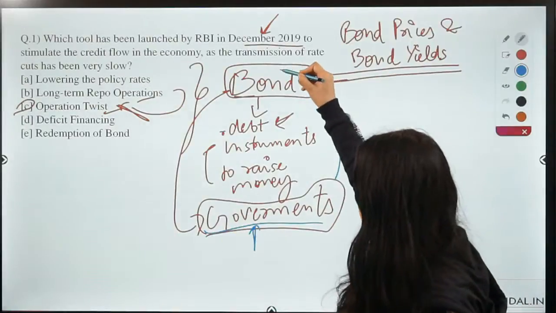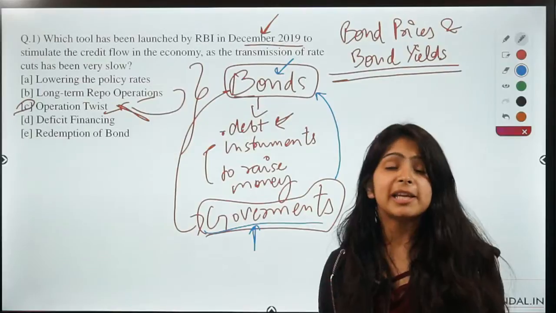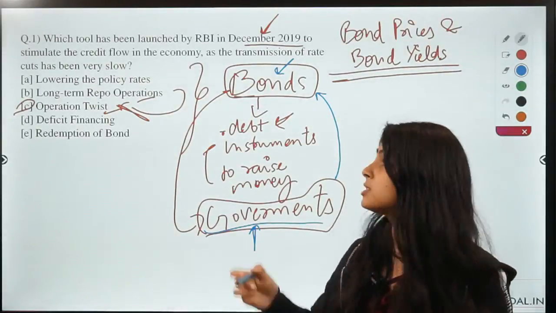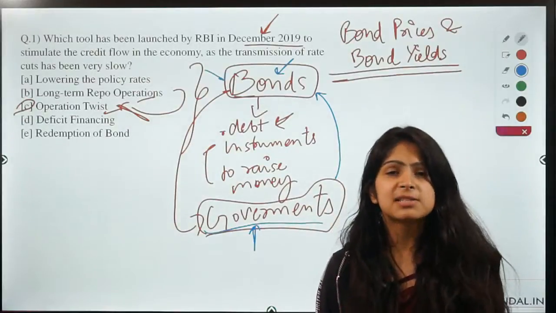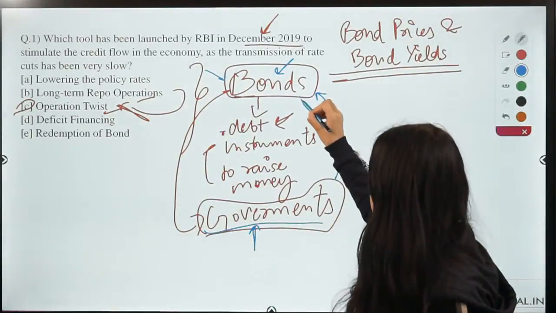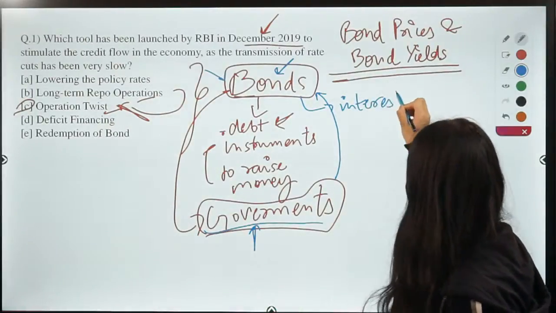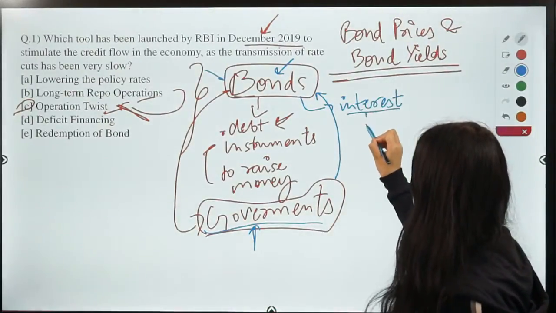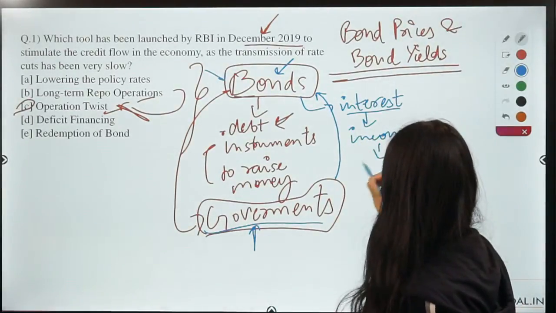So the government can raise money through bonds, and all the investors who invest in these bonds get a fixed coupon payment known as interest. So this interest is the income for the bondholders, right?